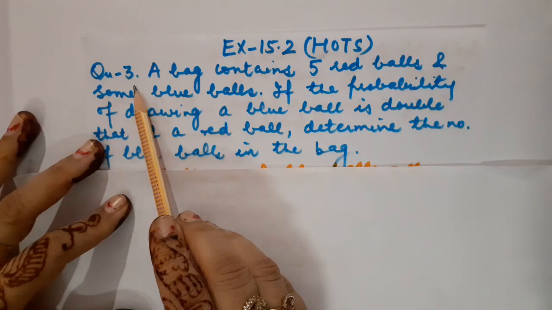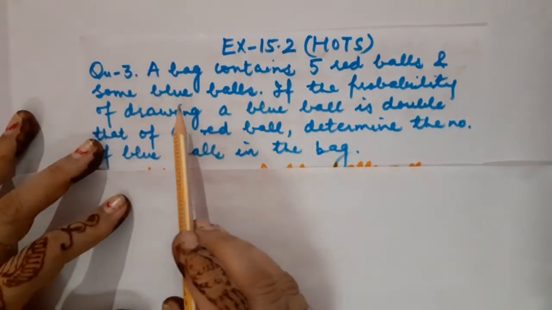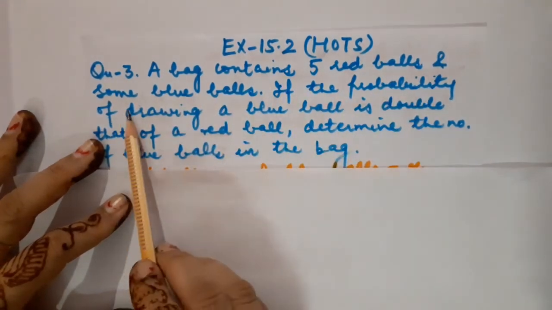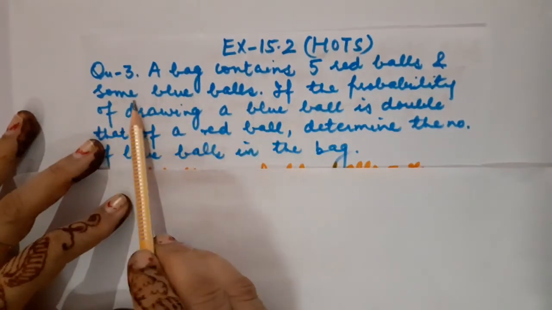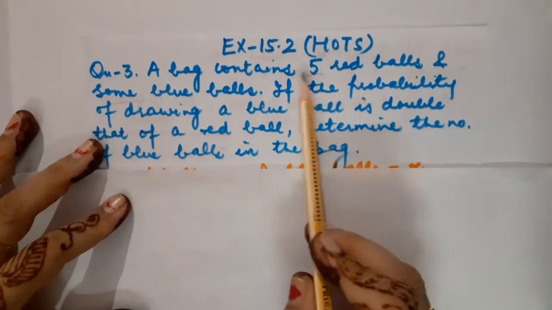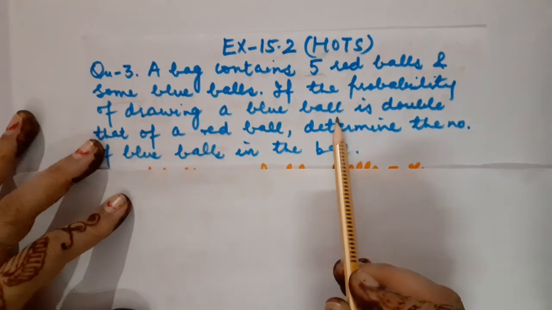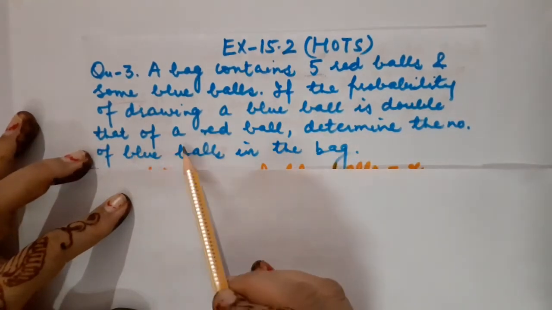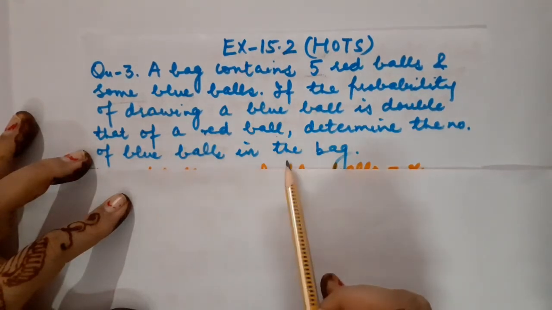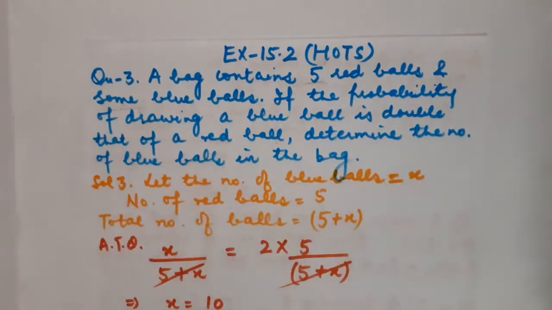The very first, or I should say the second HOTS question, but the very first HOTS question of today's lecture. A bag contains 5 red balls and some blue balls. We do not know the number of blue balls, but here it is defined that the number of red balls is equal to 5. If the probability of drawing a blue ball is double that of a red ball, then determine the number of blue balls in the bag. Got it? So let us have a look at its solution.